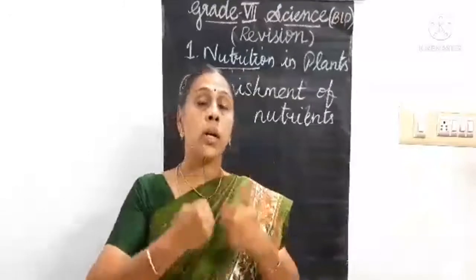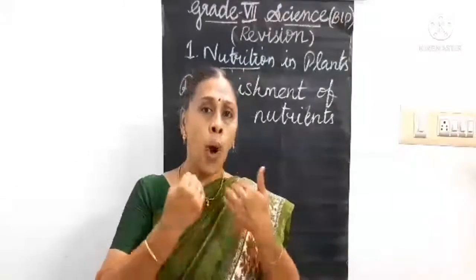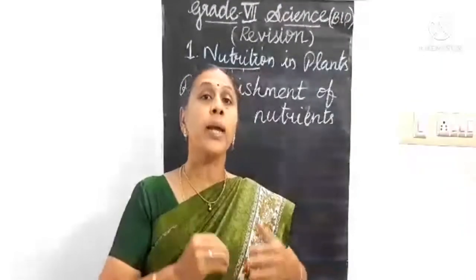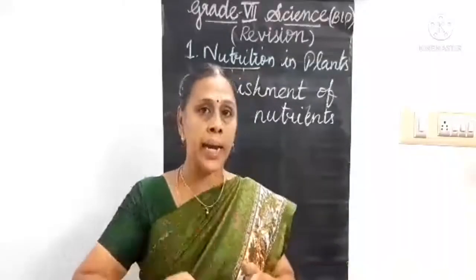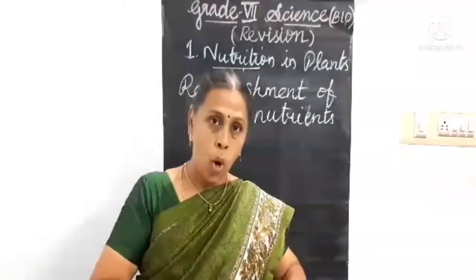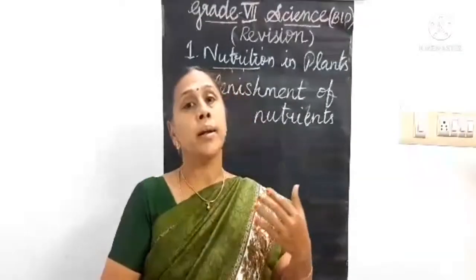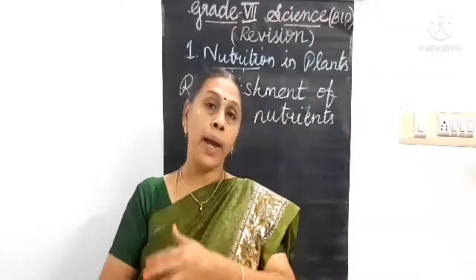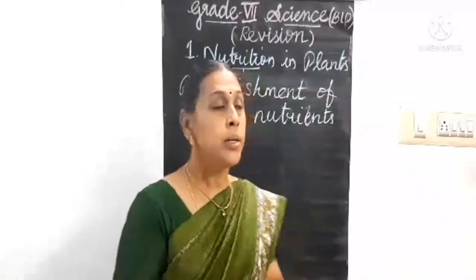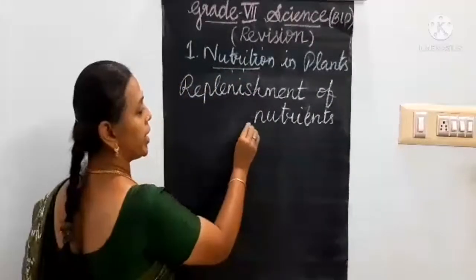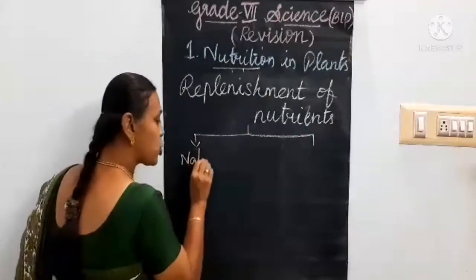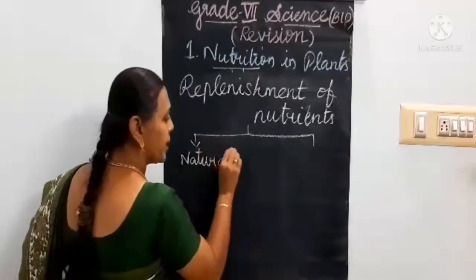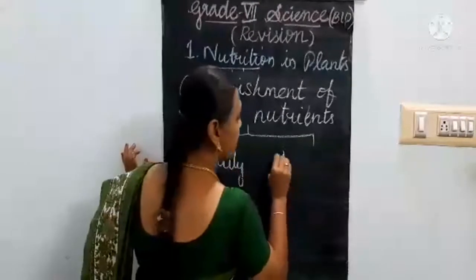So these nutrients, what the plants need, should be replenished. That means regained in the soil by natural method and also by artificial method. So this replenishment of nutrients is of two types. That is, one is naturally it can be replenished and another one artificially.